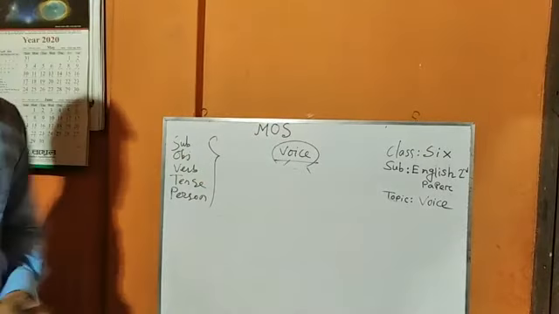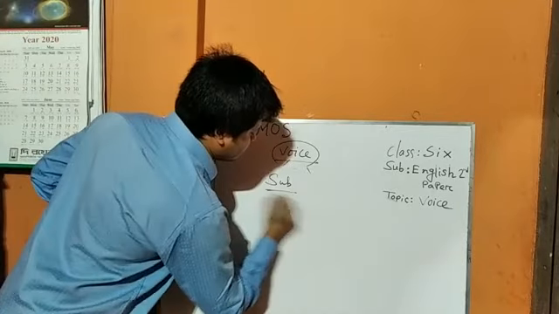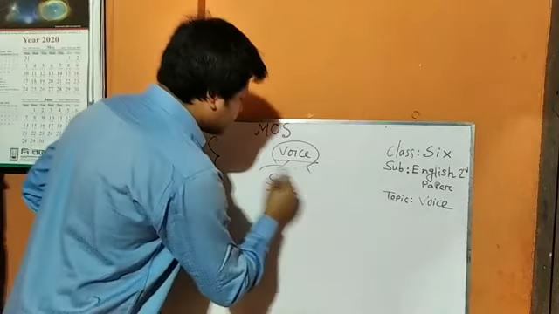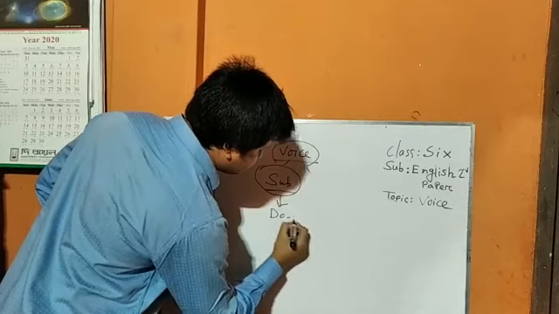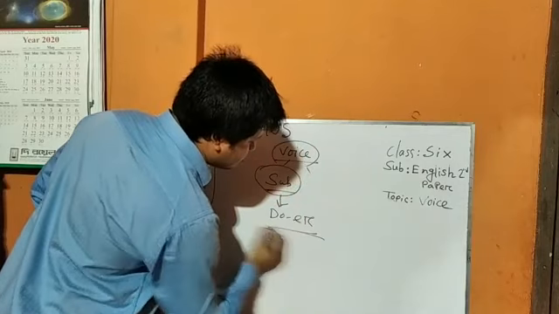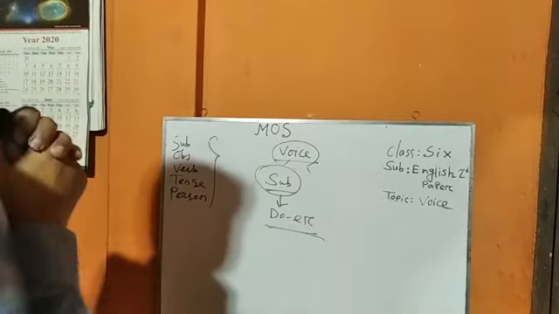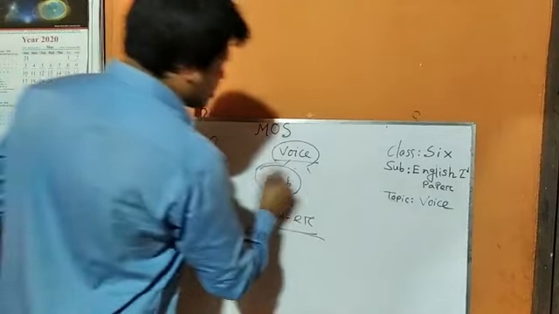Okay, what is subject? First, we find subject. Subject is the doer. That means who performs the action is called subject.